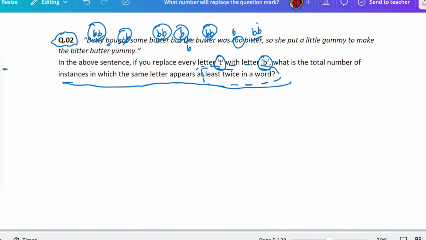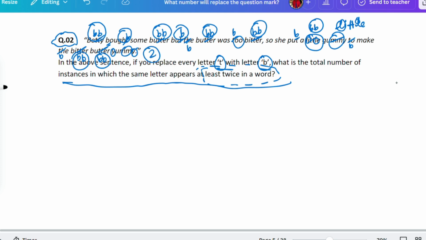In bitter as well, you could find double B. Now she put, there's nothing. There's double T here, that means double B. And there's double L as well in little. That means there's two. In gummy as well, there's double M. Here as well, if you put B, there's nothing much. Here there's double B, so you can count that as well. In bitter as well, there is double B. Now here in yummy, there is double M and double Y as well. That means you can count 2 here as well.